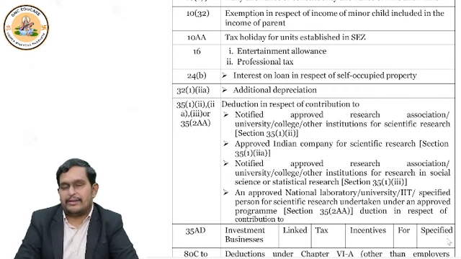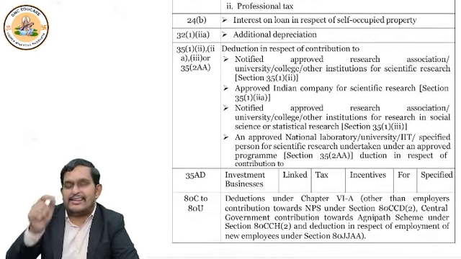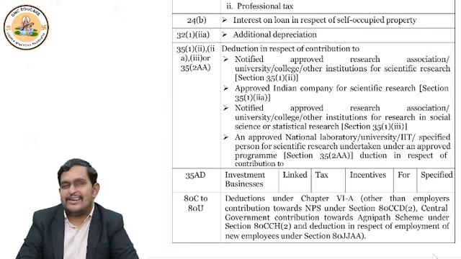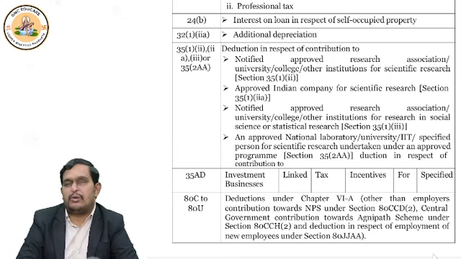So please remember that if you file return under the optional tax regime, whether it is in-house scientific research or contribution to scientific research outside your business, both are deductible. But what about the default tax regime?